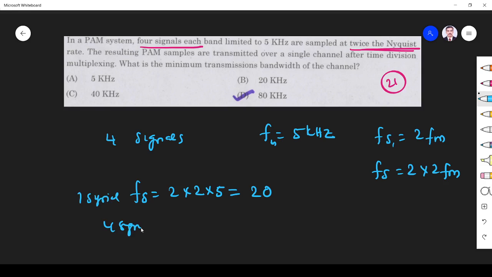For 4 signals, Fs is 20 into 4, 80 kilohertz. So we have a sampling rate of 80 kilohertz.